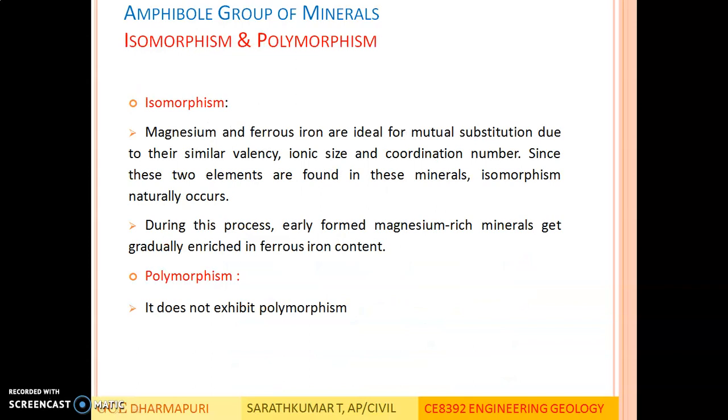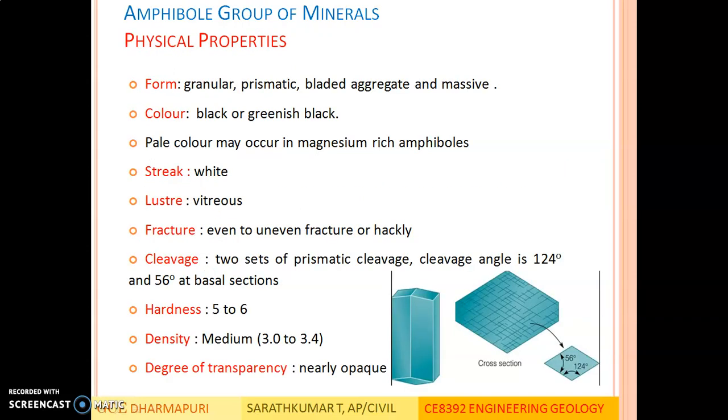Isomorphism and polymorphism of amphibole group of minerals. Isomorphism. Magnesium and ferrous iron are ideal for mutual substitution due to their similar valency, ionic size, and coordination number. Since these two elements are found in these minerals, isomorphism naturally occurs. During this process, early formed magnesium-rich minerals get gradually enriched in ferrous iron content. Polymorphism does not exist in this group of minerals.